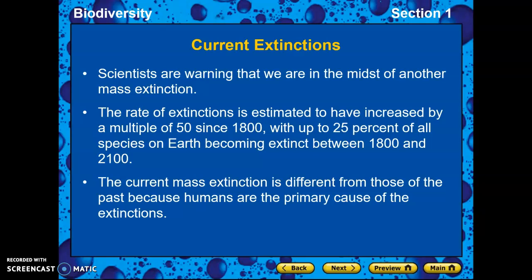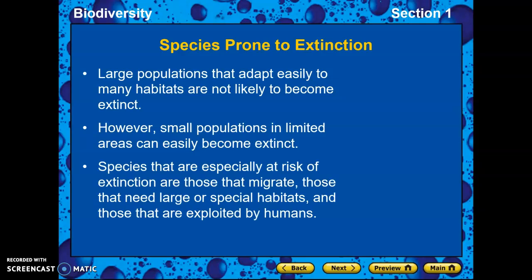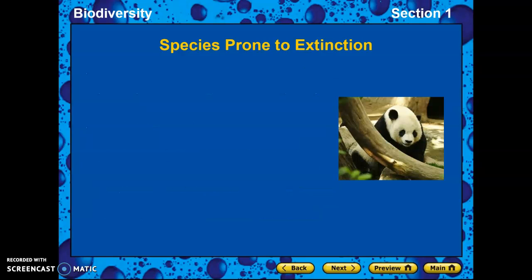So that's a lot. There are large populations that adapt easily to habitats. They're not likely to become extinct. If they can adapt to a different environment, they can continue to survive. But the small ones, there's not a lot of them, and they live only in certain areas. They're easily susceptible to becoming extinct. The ones that are especially at risk are those that migrate because they need those large or special habitats. And a lot of times those habitats are being exploited by humans. They're being turned into housing developments or shopping malls. And when that occurs, those species have nowhere to go.